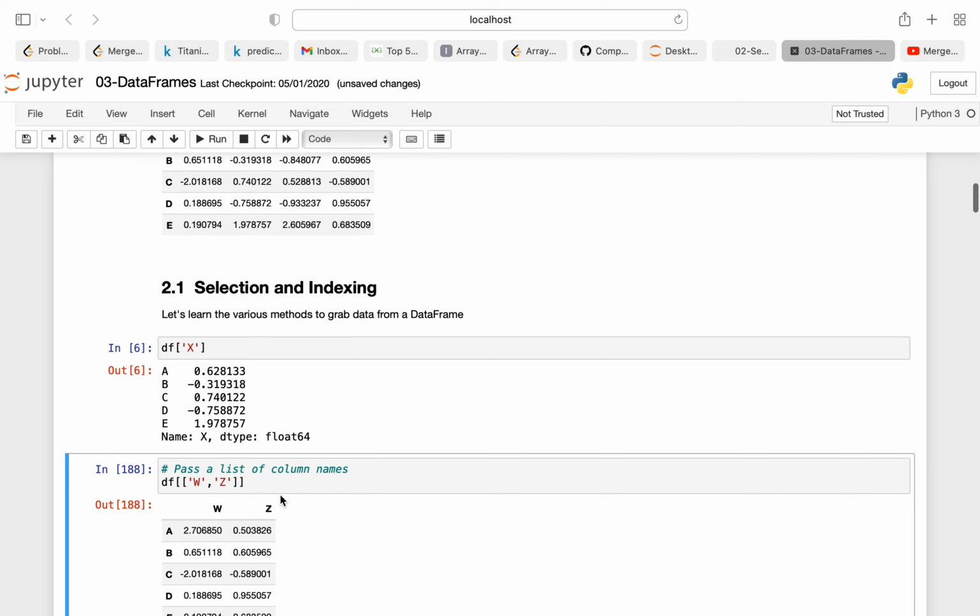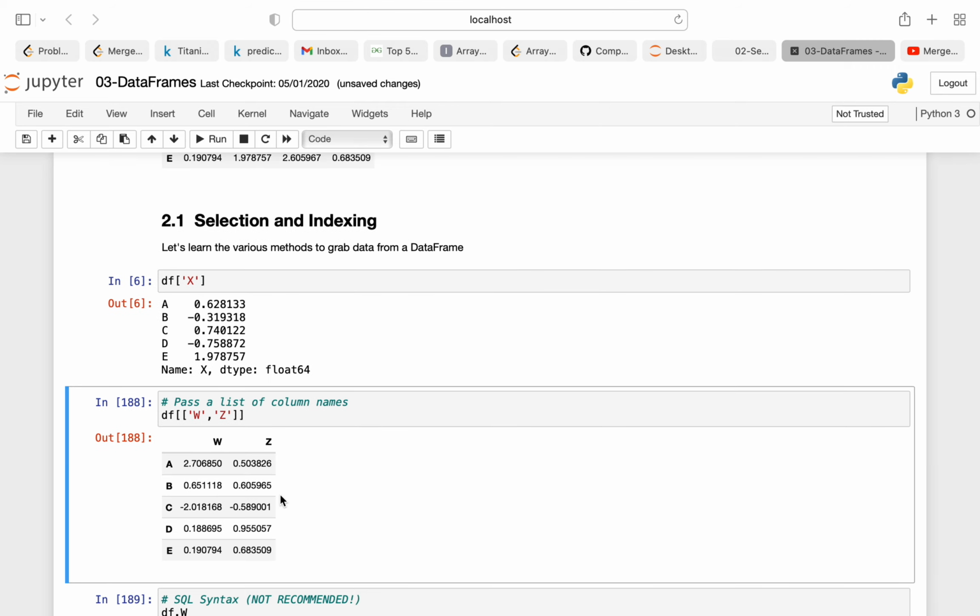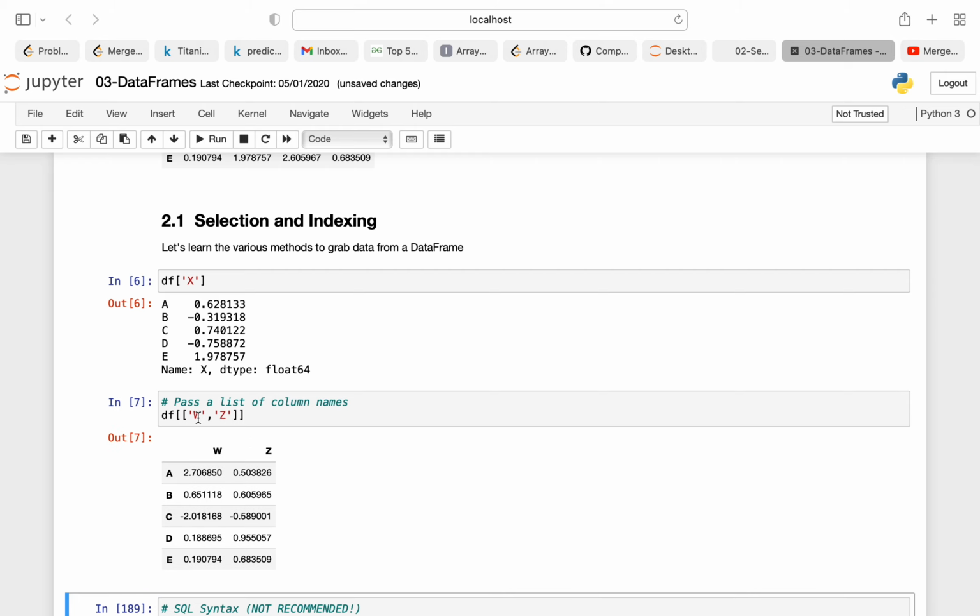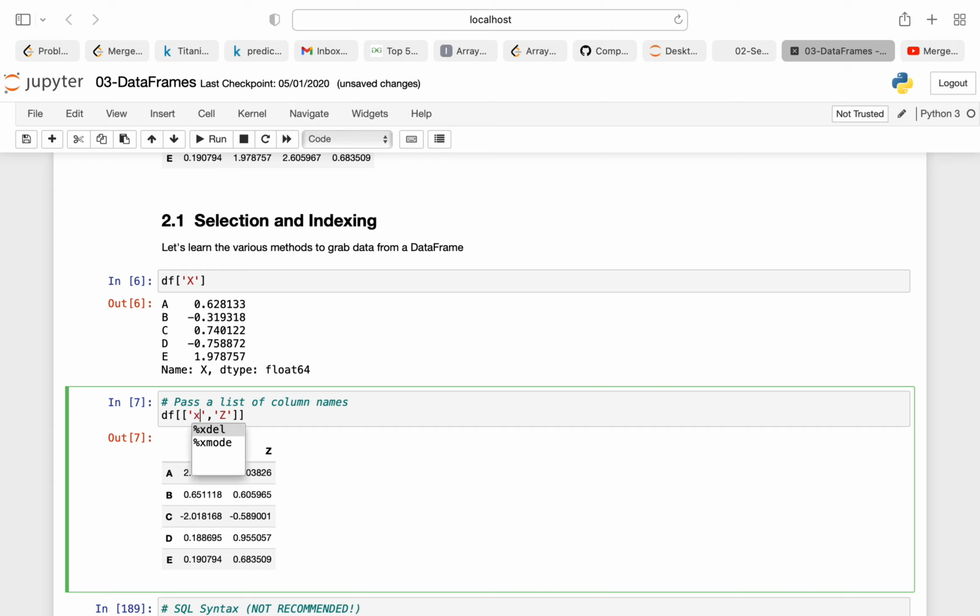Now you can also pass a list of columns. You need to pass multiple series as a list. As you can see, I have passed w and z, so I got w and z also. You can pass x here also.